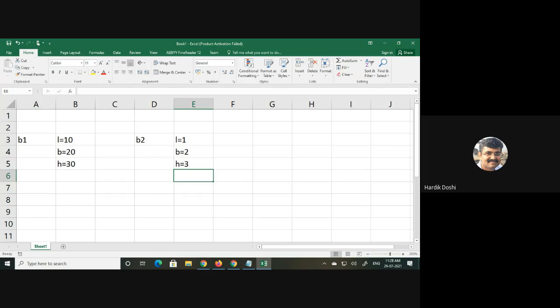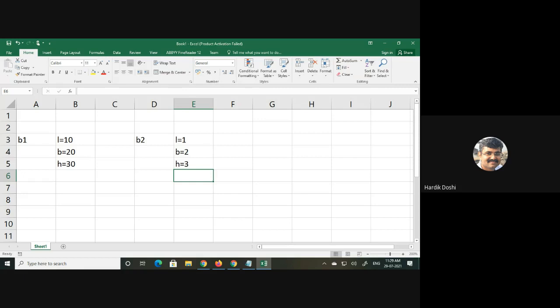For you to call me, you are calling me by my name. That means you are calling by means of a reference. Akhil is a reference to call this person. Shobhit is a reference to call this person. So what is B1 now? Reference, or you can say it to be a handle of the object.